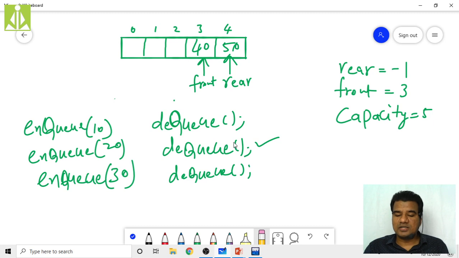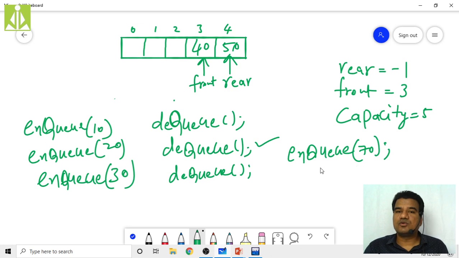At this moment, instead of performing the DQ operation, I want to perform NQ of some 70. What will my program code do with this NQ operation?